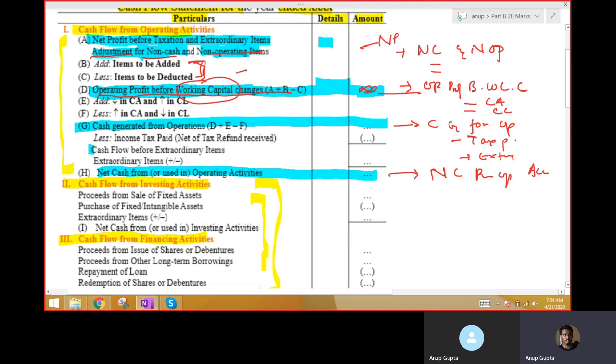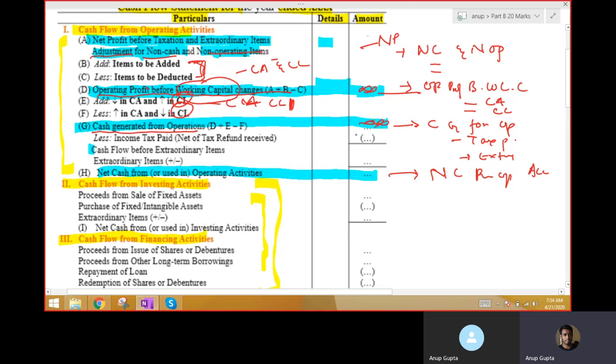Working capital means current asset and current liability; basically, it's current asset minus current liability. So now we will do the working capital changes, that is current asset and current liability. After the adjustment of working capital, whatever amount we get is known as cash generated from operation.